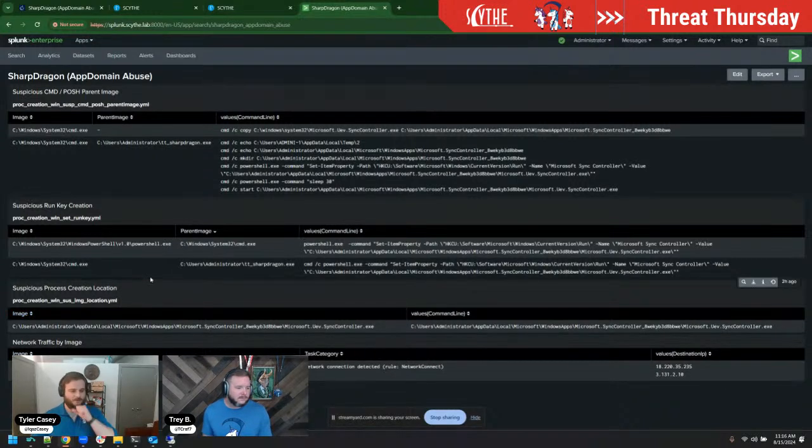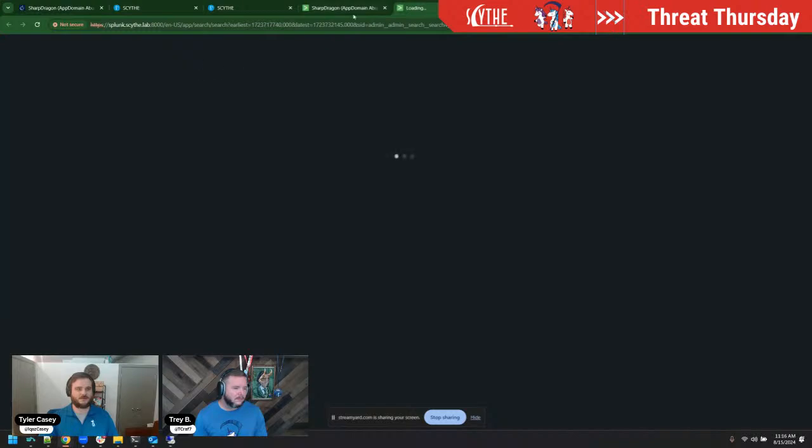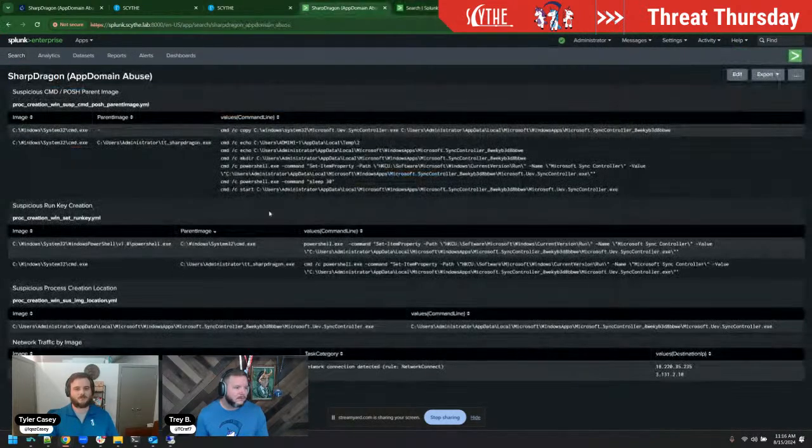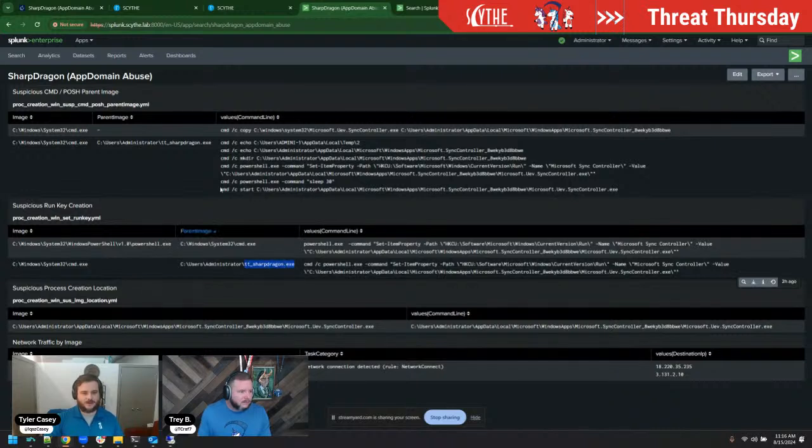And then the last one that we have is not so much a detection, but more just something to monitor. So this is cheating a little bit because I know what the executable is, but we also know what the executable is from these other detections that I have a little higher up. If you're looking at this dashboard, with suspicious parent image, run keys, process creation location, whatever, you can see that this TT SharpDragon is hit on all of these.